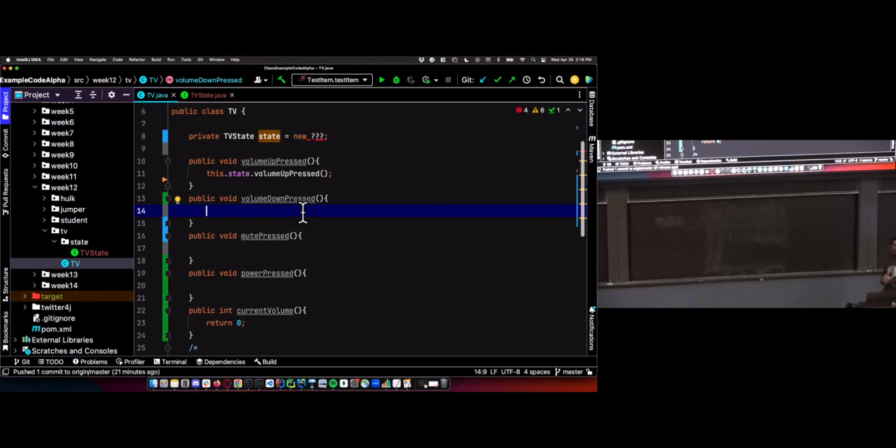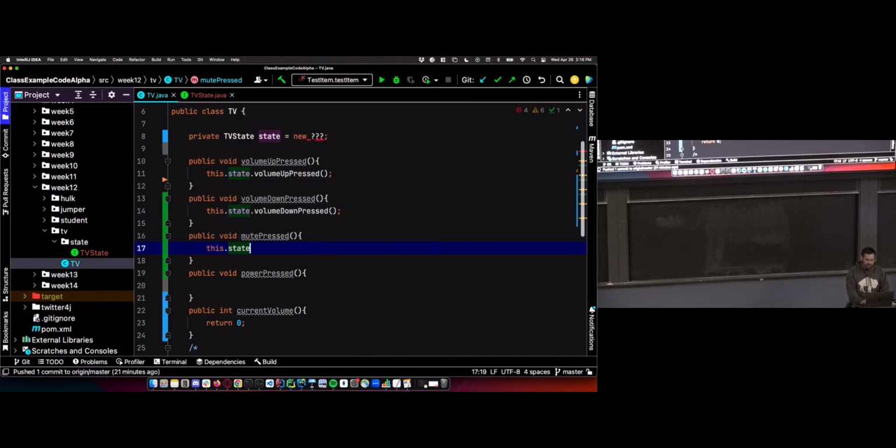So the TV class itself isn't going to do anything. We could add some functionality here, like your calculator might have some functionality in it, but it can only have functionality that should be the same regardless of the current state. I could also have helper methods in. Sometimes I like to put helper methods in the main class. But in general, we're just deferring to the state for all of our functionality.